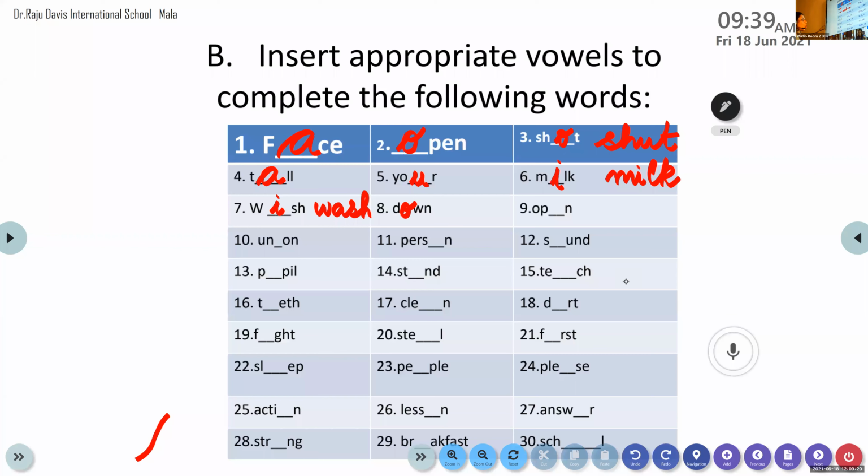What is that word? O-P-N. So which letter is to be inserted there, Veda? O-P, just now we saw the similar word. So it is very easy there. O-P-N. So which vowel is to be inserted there in order to make a word? Only five vowels are there. So which vowel has to be inserted there, Veda? Come on, try it out.